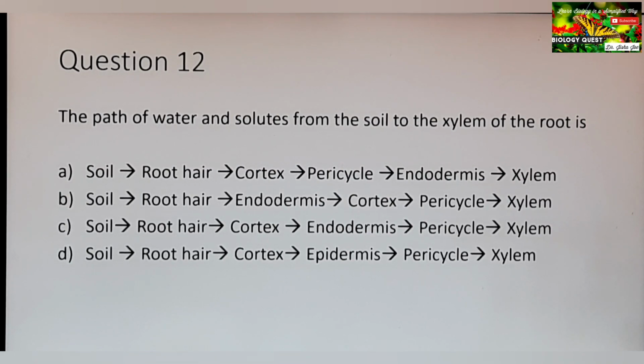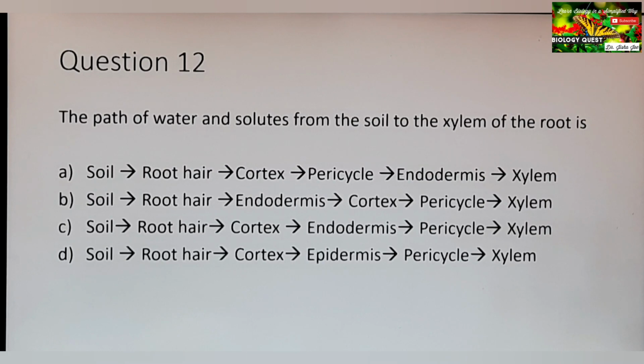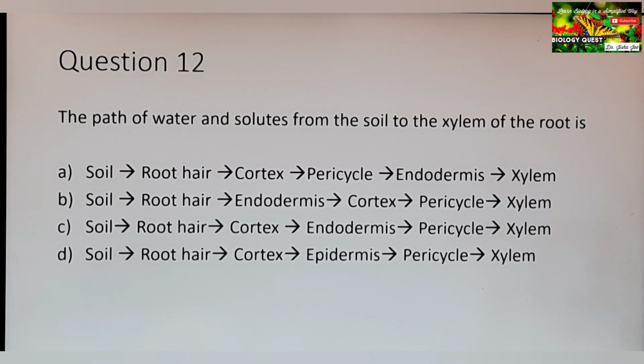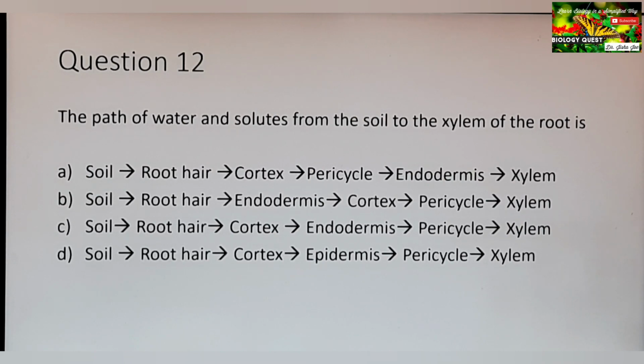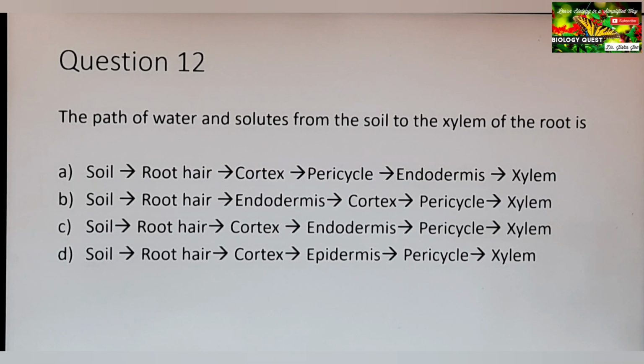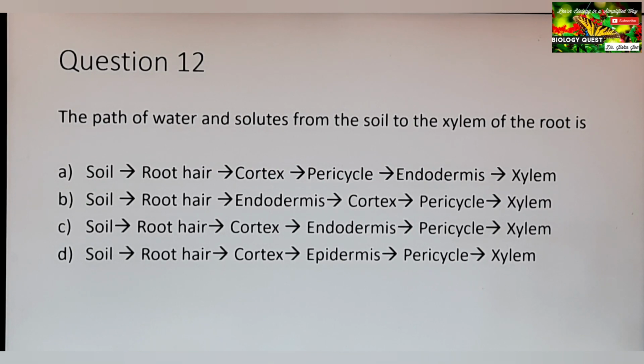So that is how we see the xylem and phloem. Arrangement of xylem and phloem is in alternate radii in the roots. So what is the correct option? From the soil into the root hair, from the root hair to the cortex. As we can see, there are three options which show that. Then just look at the next word, from the cortex to the pericycle.